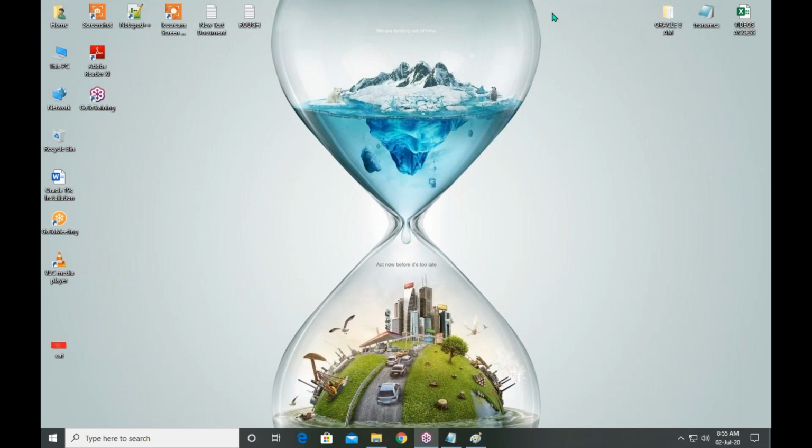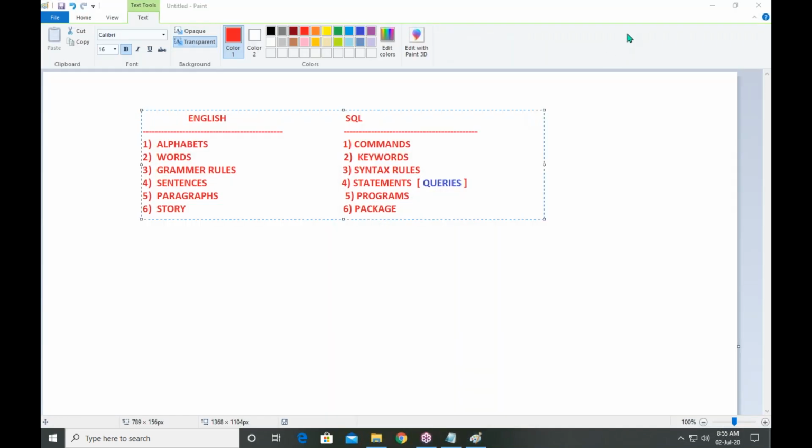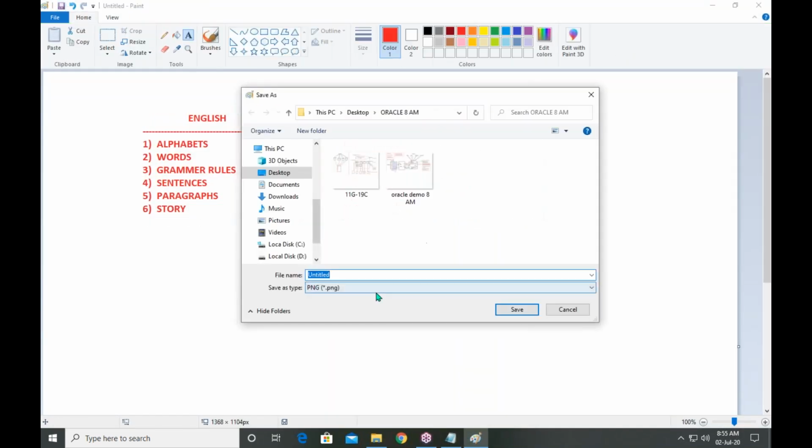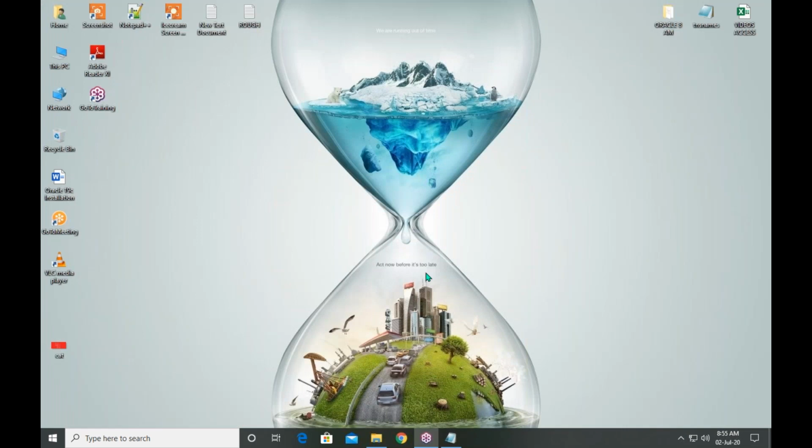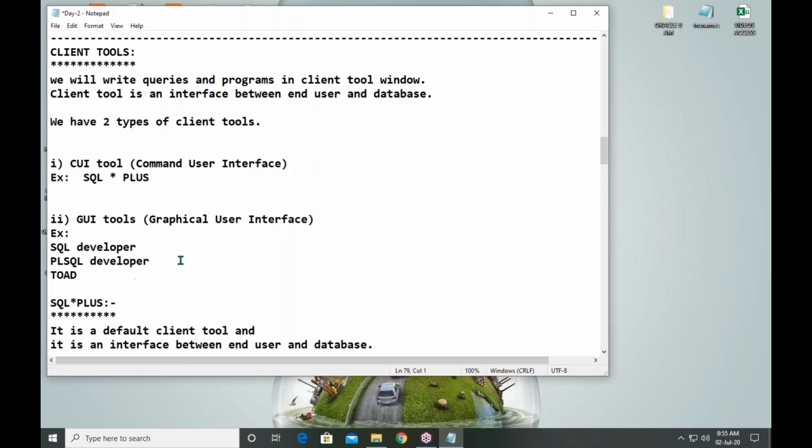We need one environment that is called SQL*Plus. In that environment only, we have to write queries and programs. What is that environment? How to open that environment? Those points we can see tomorrow. That's all for today. Thank you all of you.